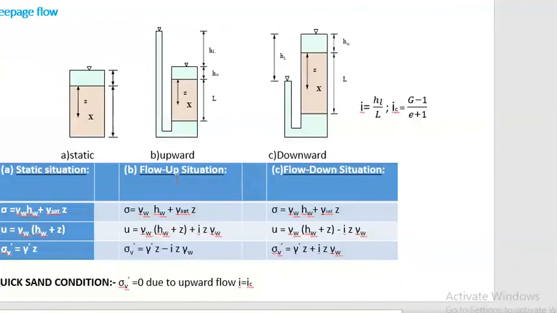So in upward flow the stress is decreased by i Z gamma w, and in downward flow the stress is increased by i Z gamma w. So quicksand condition. In quicksand condition, if the effective stress is 0, then i is equal to i_c. Effective stress 0 means gamma submerged Z is equal to i Z gamma w.